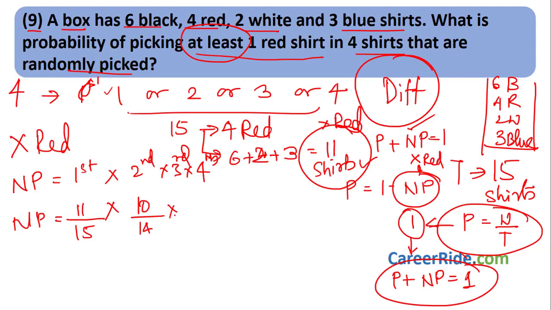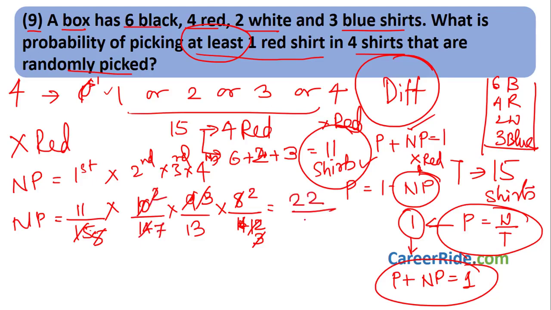Now I choose the third non-red shirt. Already 2 are in my hand, so 11 minus 2 is 9, divided by 13, because 2 are in my hand. Then 8 divided by 12 for choosing the fourth non-red shirt. Okay, now what do I get over here? Simplifying the product, we get 22 upon 91. This is the probability of not choosing even one red shirt, right?